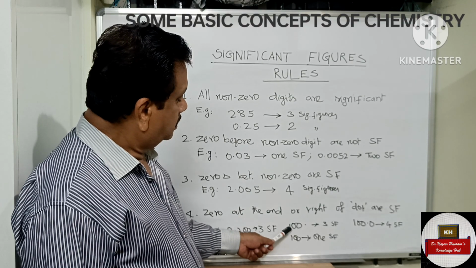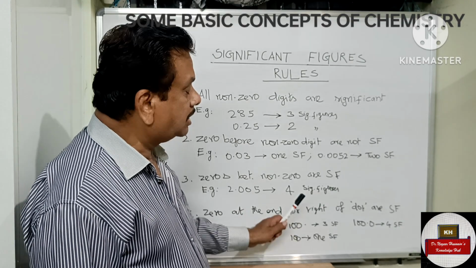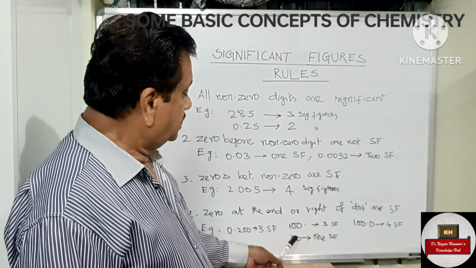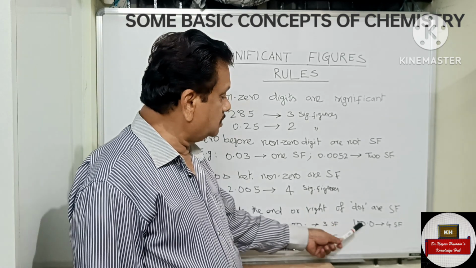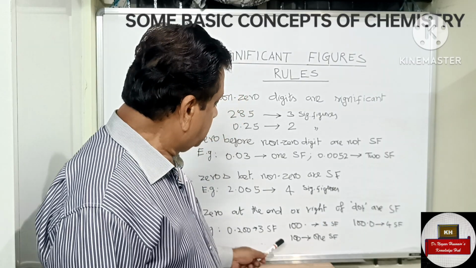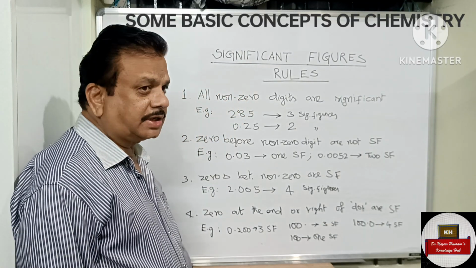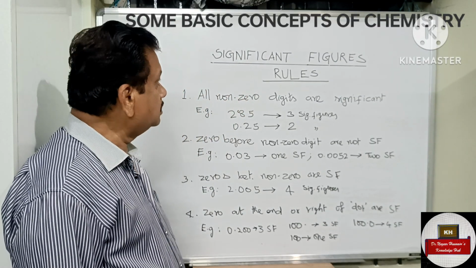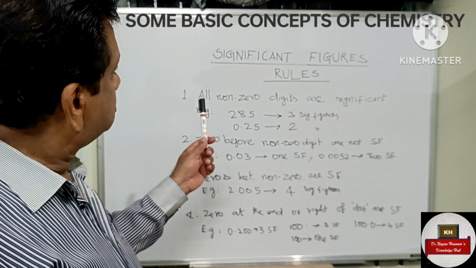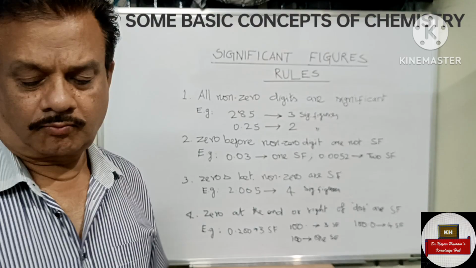Now you put 100 with a dot. Here significant figures are 3. Then 100.0, the significant figures are 4. Then if you simply write 100, the significant figure is only 1. So these are the rules we should learn about significant figures.